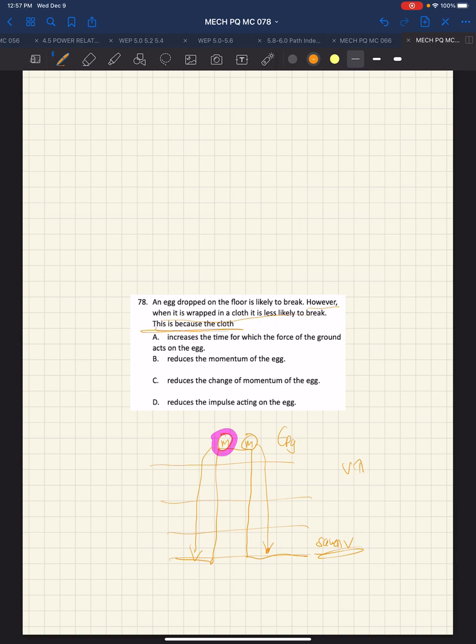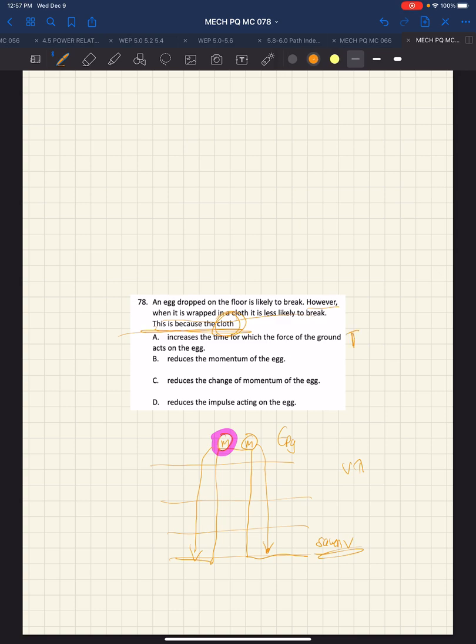This is because the cloth, what does the cloth do? Does it increase the time? Well, yeah, that's actually true. It increases the time. It takes longer for the cloth to squash and then the egg to break than just the egg to break. And so that increases the time. That's a true statement. Now, whether that explains it is a separate matter.